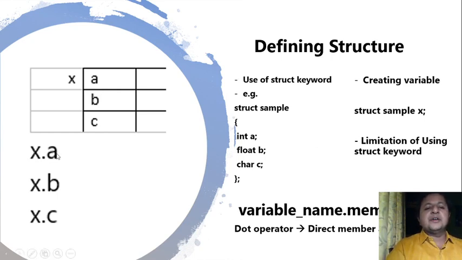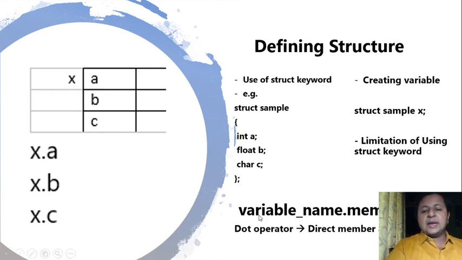So you can see in the figure that this is how the variable looks. My variable x will contain internally three members. Okay, so understand the nomenclature also. When I say struct sample x, x is called a variable of a structure, whereas what we have internally are called members of the structure. So how do I access the member?